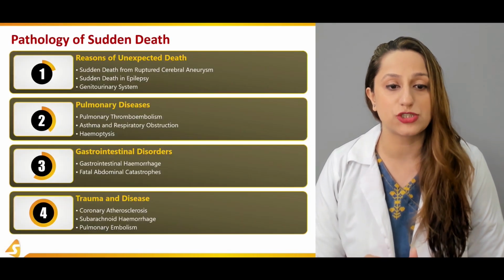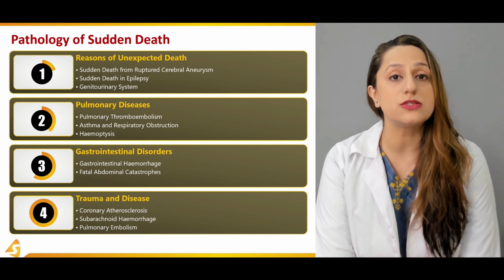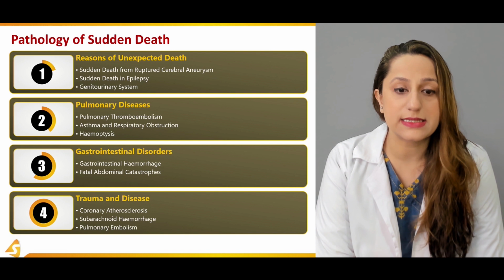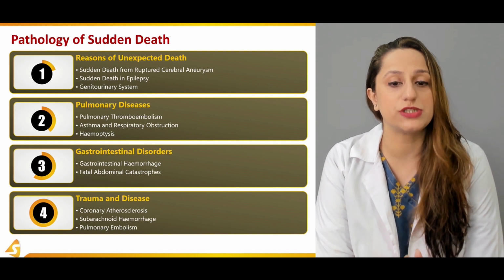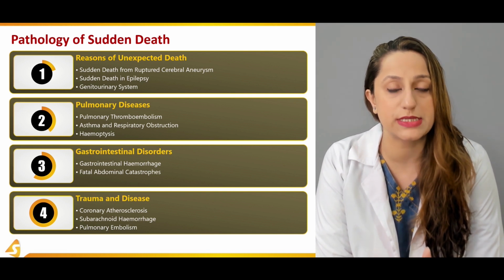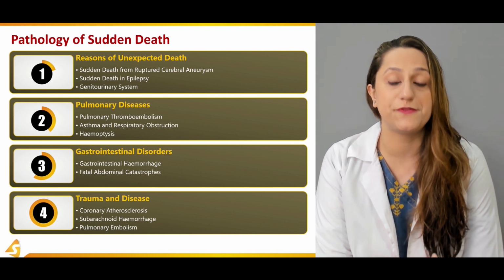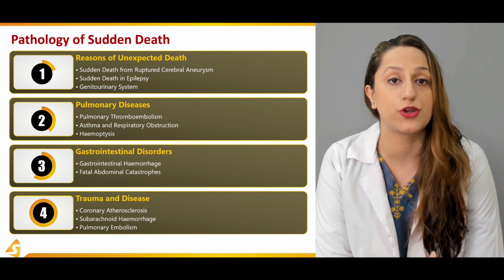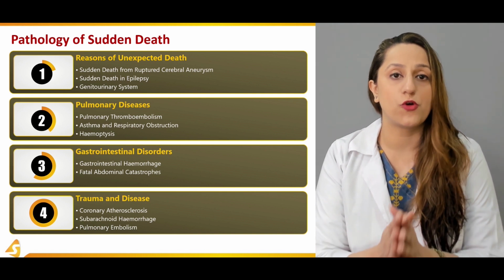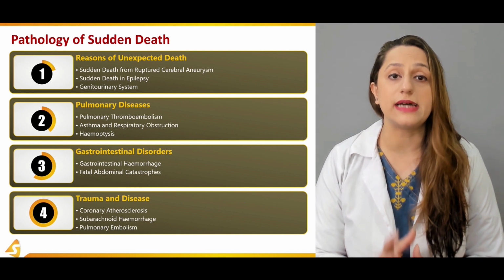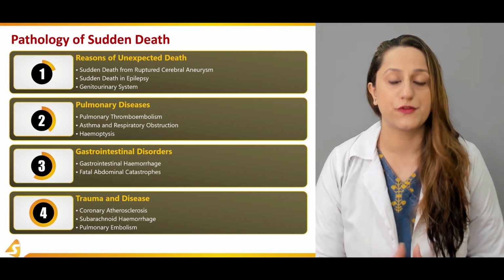So in the first section, we'll be discussing the reasons of unexpected death. We'll be discussing the sudden death from ruptured cerebral aneurysms, of course. Now, these cerebral aneurysms are basically birth defects and they remain undiagnosed for a lot of people for a lot of years in their life. So it is an undiagnosed condition for a lot of people.